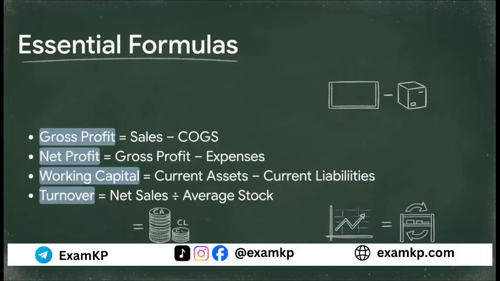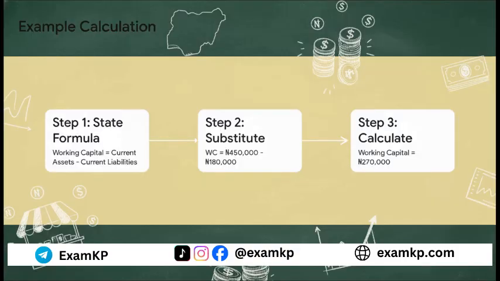We want to find the working capital. Here's how you get full marks. Step 1. Always write the formula first. The examiner needs to see it. Step 2, plug in the numbers. So that's 450,000 minus 180,000. And step 3, give the final answer, which is 270,000 naira. See? Easy marks.